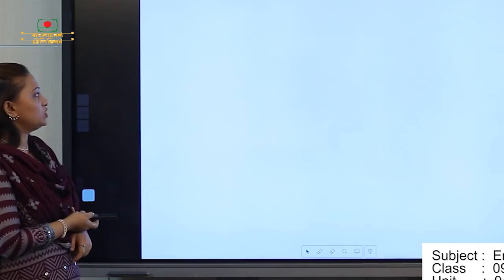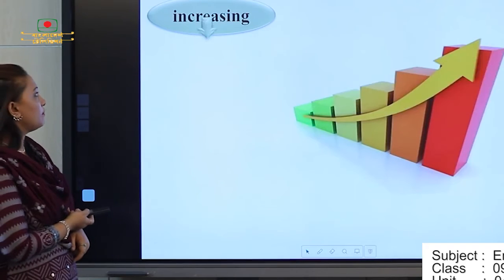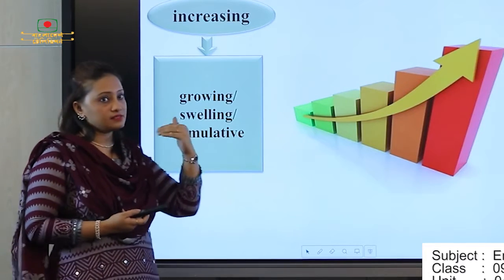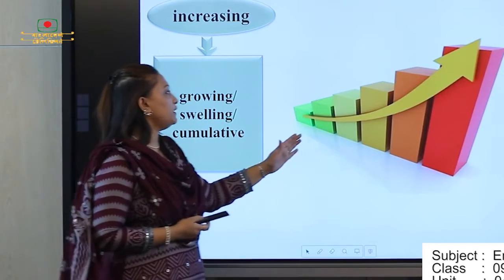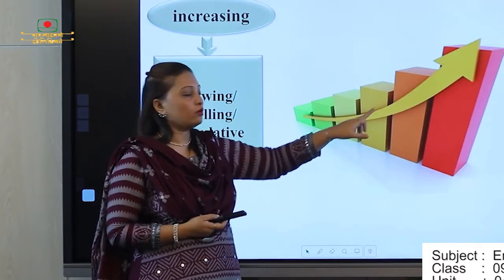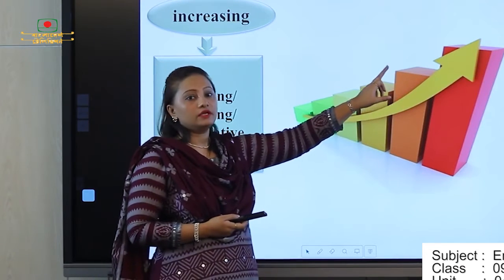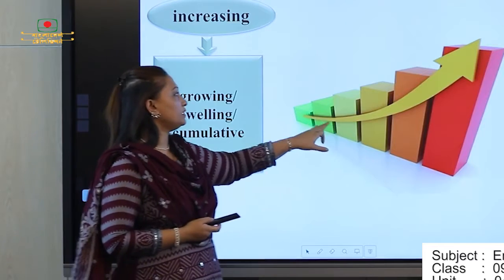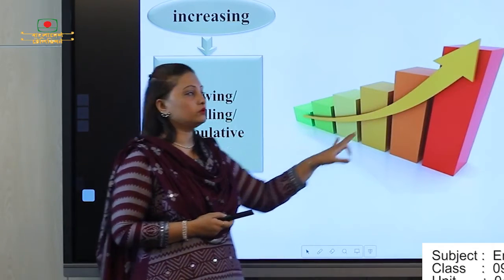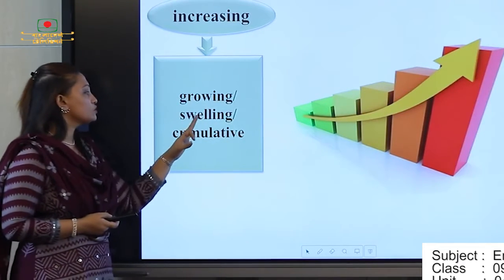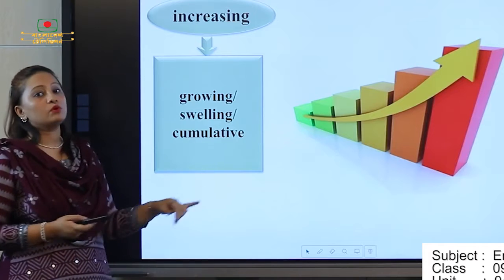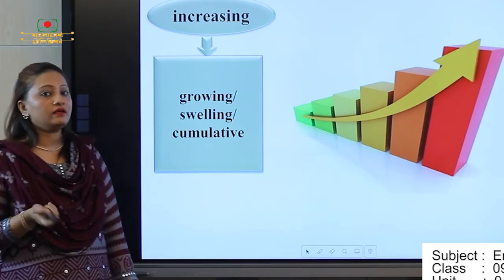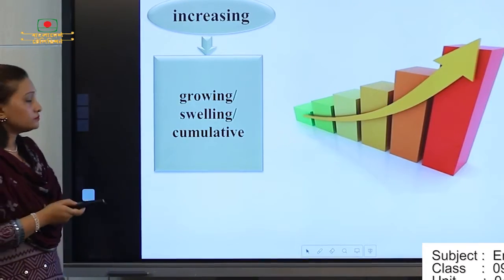So our next picture or next word is increasing. Increasing means growing, that means aste aste upore jawa. From this picture you can see a little arrow that is going on to a bigger size. So you can see the meaning of increasing. Choto theke boro, mane aste aste bere otha. So the word meanings are growing, slowing, and cumulative. If you don't know the other words, you can write them in your copy. I think everyone is writing in their copy.